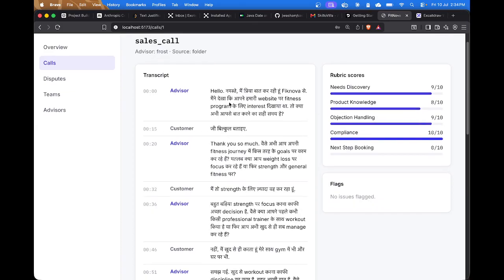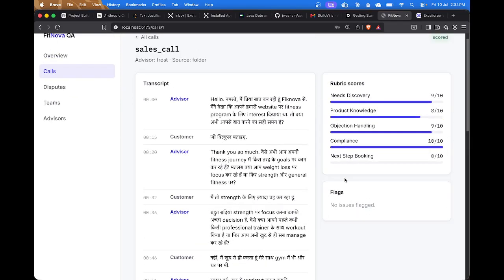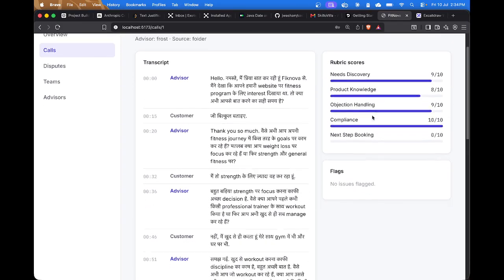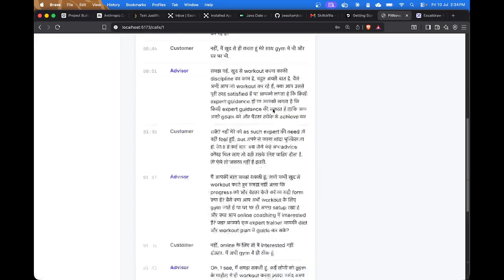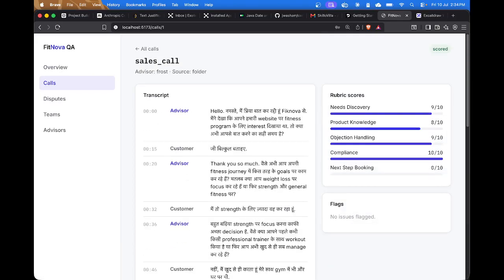Here the call has been scored. In this call there were no flags. The rubrics were scored accordingly, with timestamp and the entire transcription.